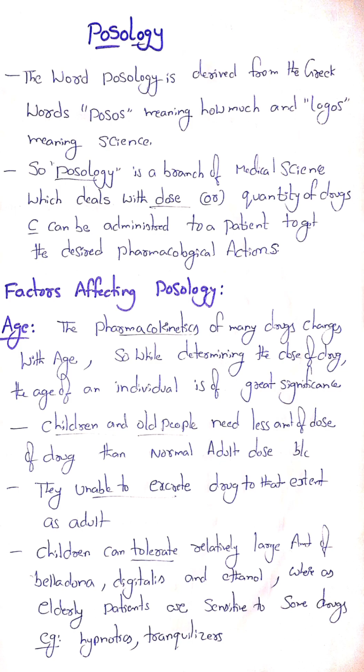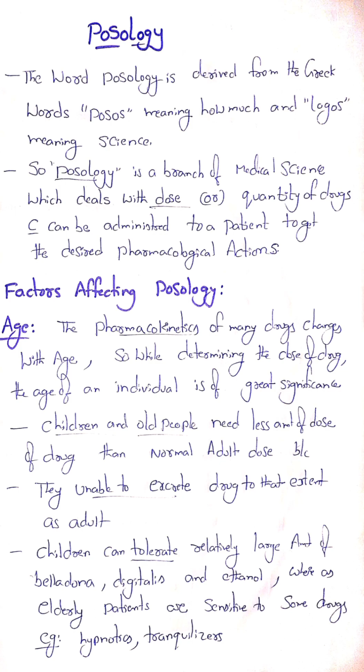Factors affecting posology. There are many factors that need to be considered while designing a dose for a patient. First factor is the age. The pharmacokinetics of many drugs changes with age. So while determining a dose of a drug, the age of an individual is of great influence. Children and old people need a smaller dose of a drug than the normal adult dose. Why? Because they are unable to excrete the drug to the same extent as adults. Children can tolerate relatively large amounts of belladonna, digitalis and ethanol, whereas elderly patients are sensitive to some drugs